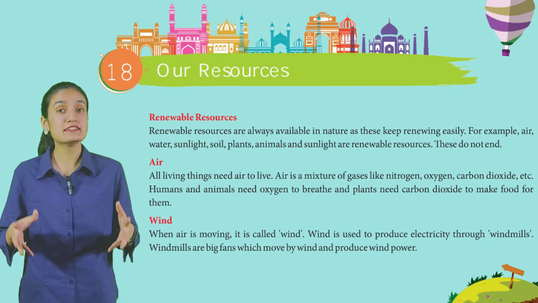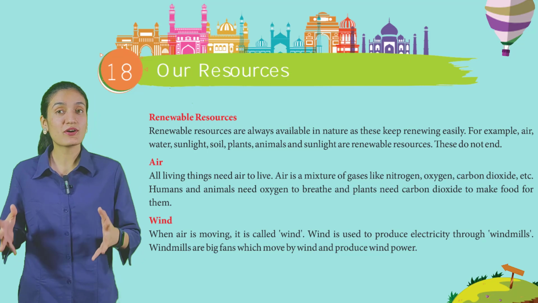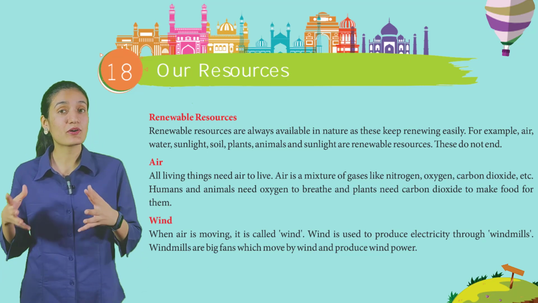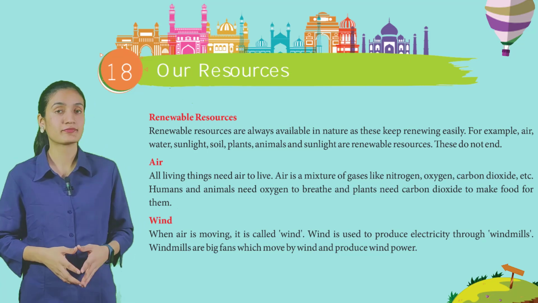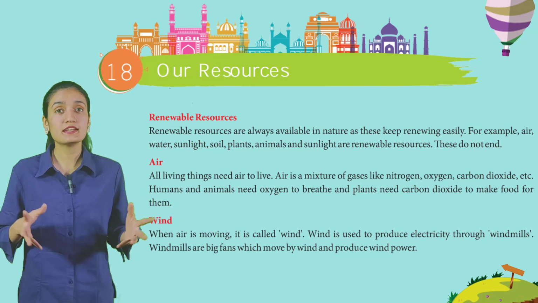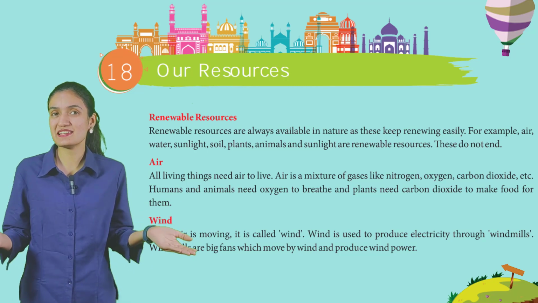Next, air. All living things need air to live. Air is a mixture of gases like nitrogen, oxygen, carbon dioxide, etc. Humans and animals need oxygen to breathe and plants need carbon dioxide to make food for them. Here we have wind. When air is moving, it is called wind. Wind is used to produce electricity through windmills.